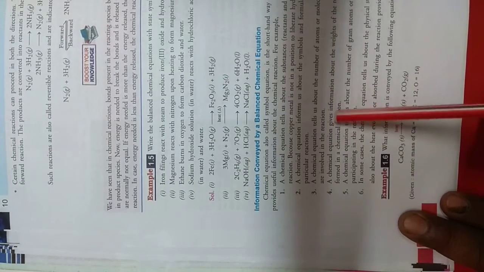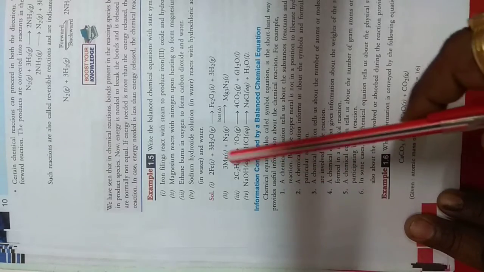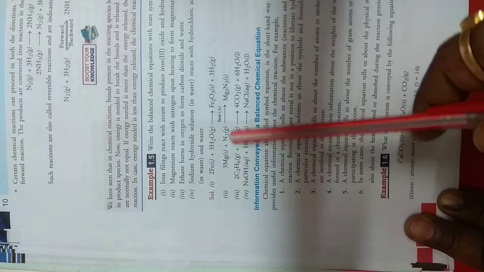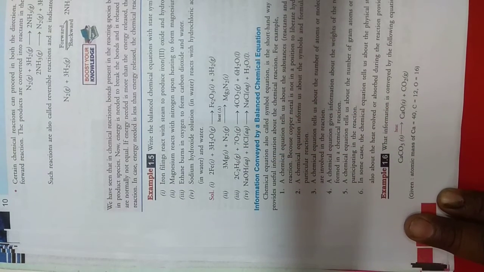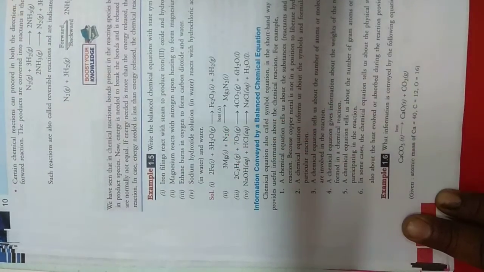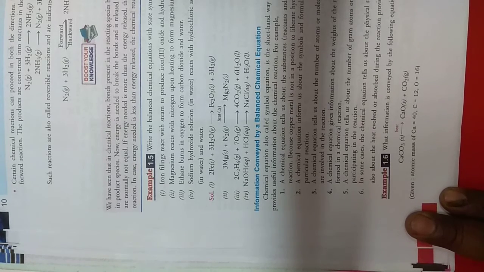After that, a chemical equation gives information about the weight. About the weight means, in this reaction there are 3 moles of magnesium reacting with 1 mole of nitrogen. What is the weight of 3 moles of magnesium? Each mole of magnesium's weight is 24. So 3 moles of magnesium weigh 72 gram. It also tells us the weight of nitrogen needed. The nitrogen needed here is 28 gram or 1 mole of nitrogen. So ultimately it tells us all information regarding the weight, regarding the nature, and regarding the state of the reactants, and also the product.